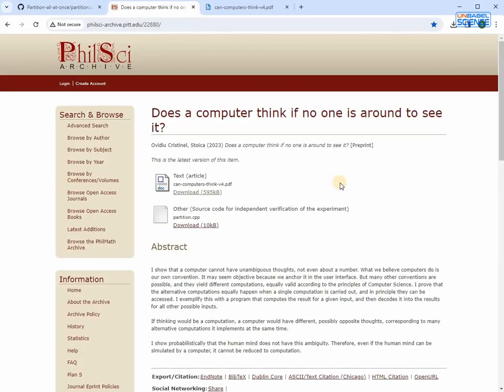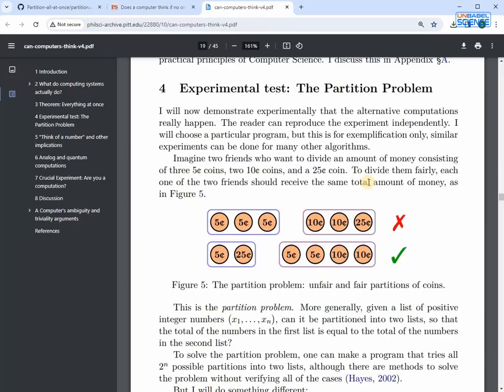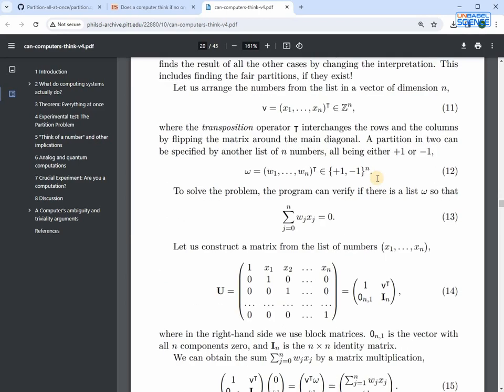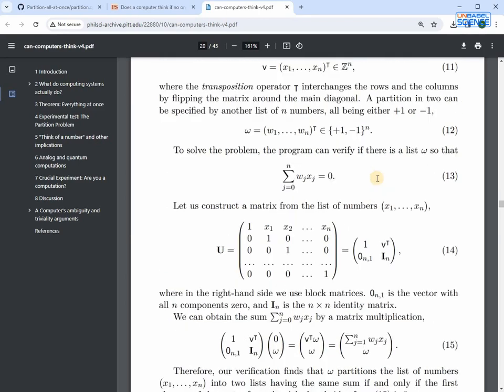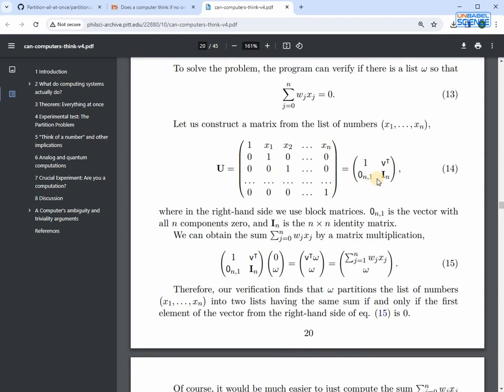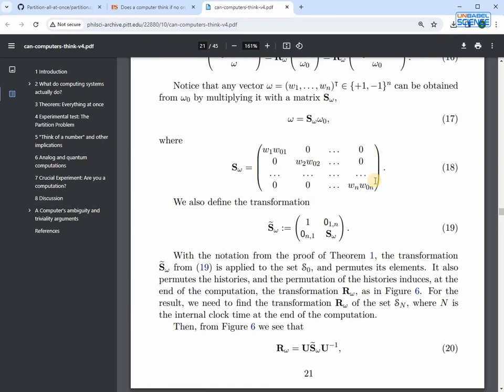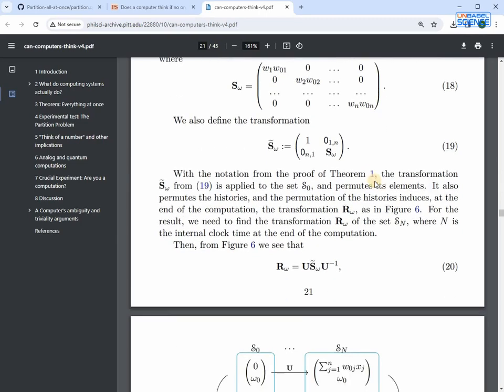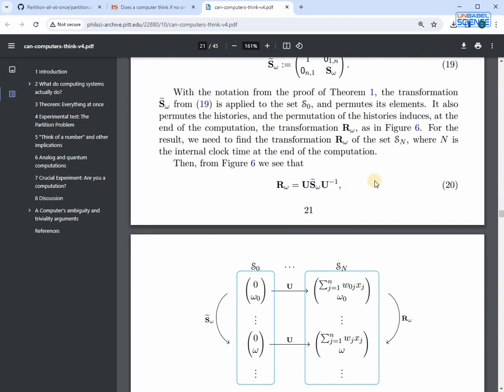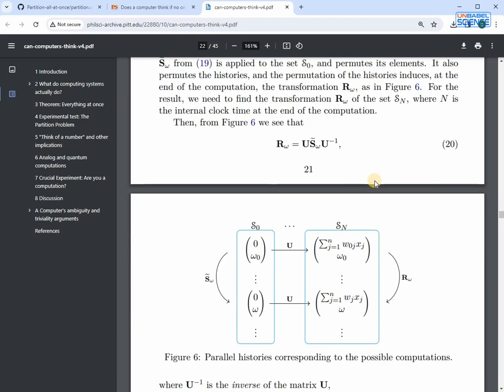Does a computer think if no one is around to see it? I chose the partition problem because it is the easiest NP-hard problem. It's an NP-hard problem because you can make a fast program that verifies if a single partition is fair, but any program that looks for a fair partition is slow, because it has to search through almost all of them. I didn't want to test the relativity of computation for a trivial problem, and this is why I chose an NP-hard problem. But since it's very difficult to decrypt the alternative computations for this experiment, I had to make an algorithm that makes this decryption easy and independent of the hardware or the compiler.